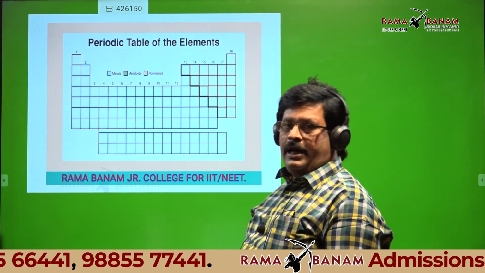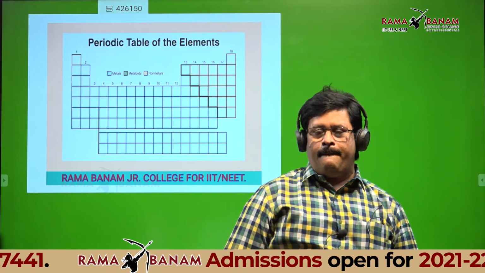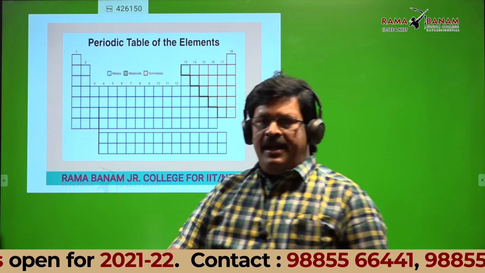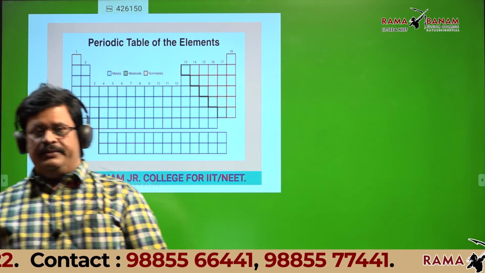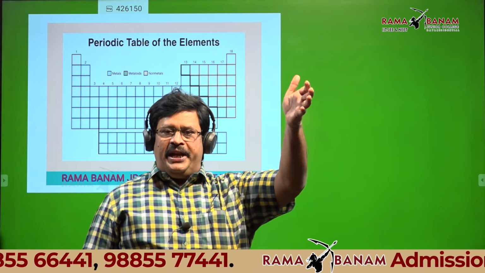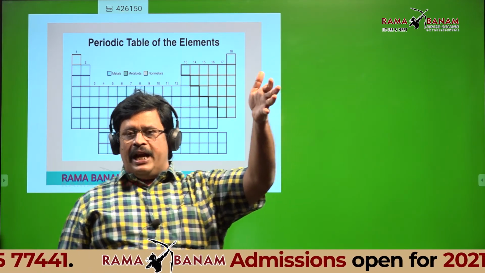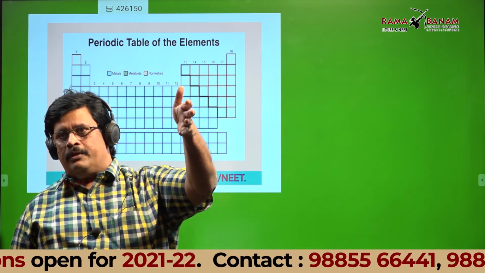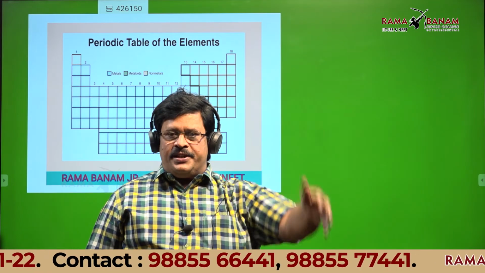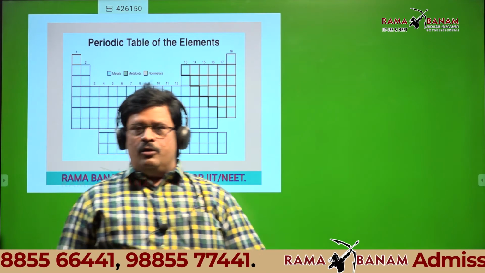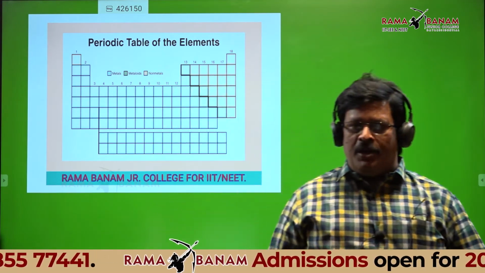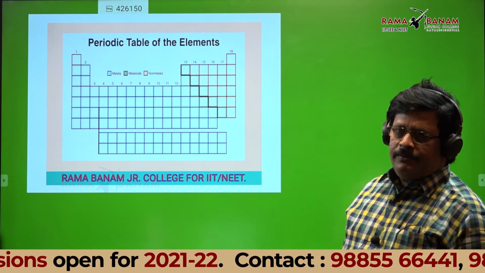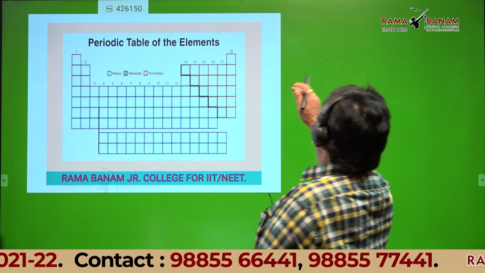This is about period classification. Is it okay? Then in the last class what we discussed is how many groups, how many periods, how many elements are there in each and every period, which is the longest group, which is the longest period, that we discussed in the last class. Now I will give some atomic numbers. You identify the group number and period number for that element in the long form of the periodic table. Okay? Question number 1.